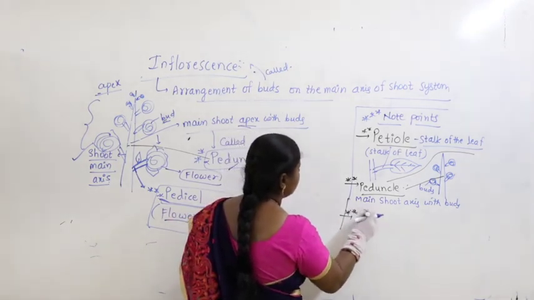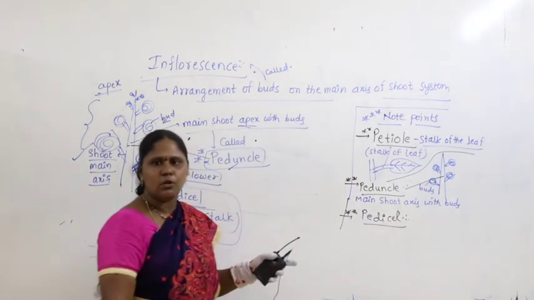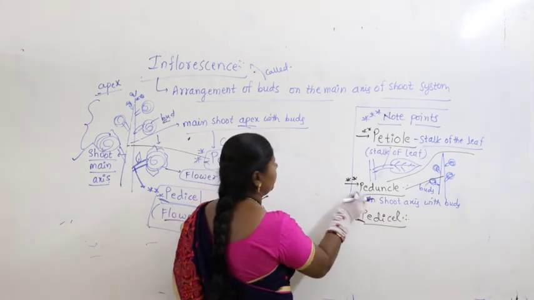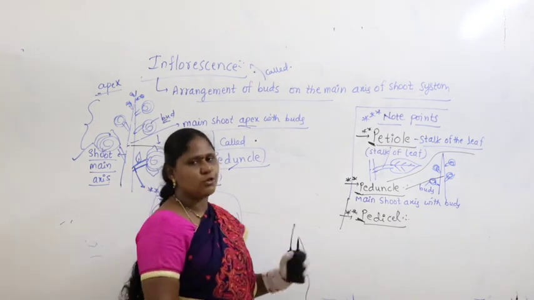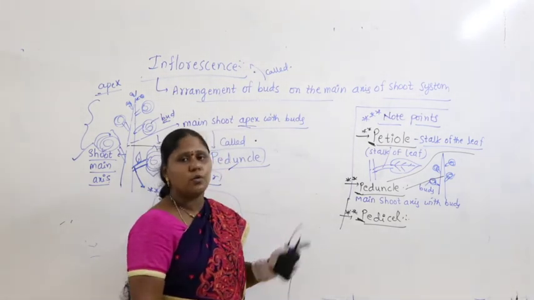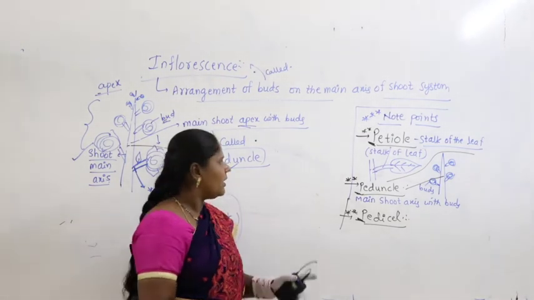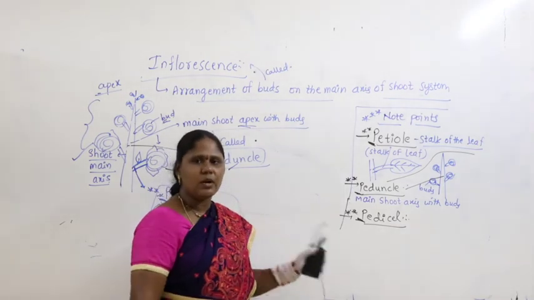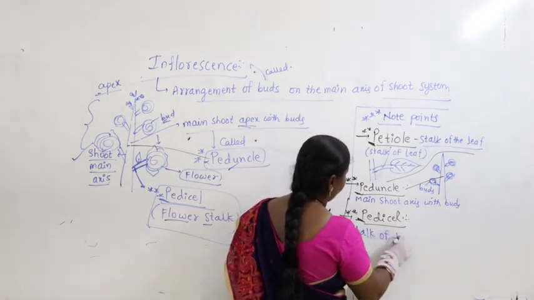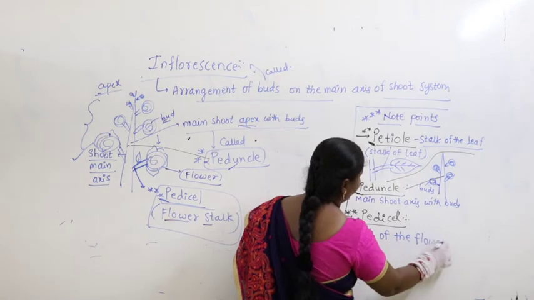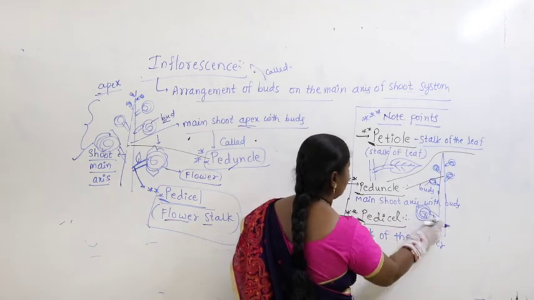Similarly, what we have discussed? Pedicel. Why am I writing all three as note points? All three start with P. Most people confuse these terminologies. So, once again I am giving you under note points. Make sure that you clearly write down and clearly keep in your mind: petiole, peduncle, pedicel. What is pedicel? Just now I told you it is nothing but the stalk of the flower, on which you find the flower. So the stalk of the flower is called pedicel.